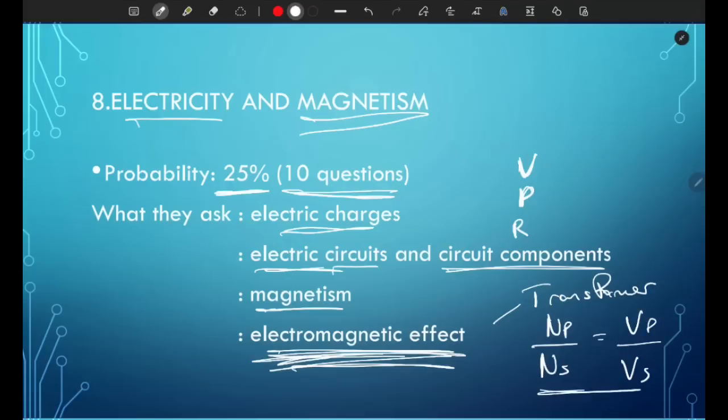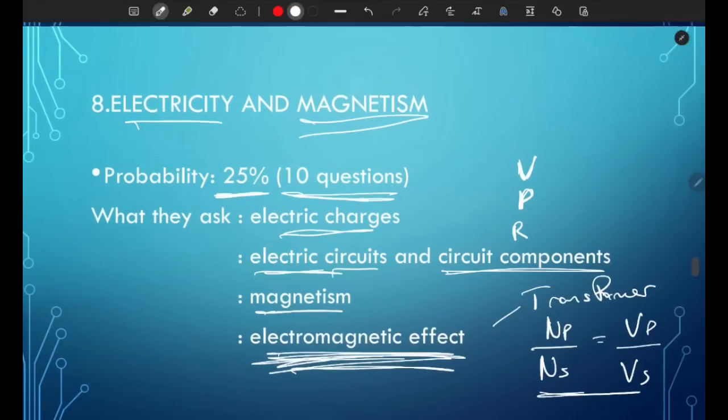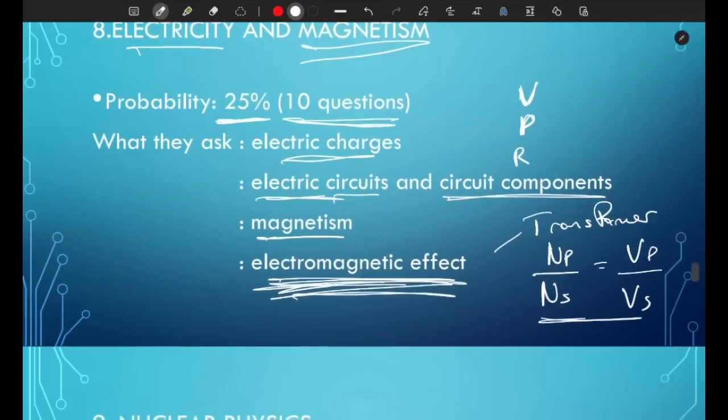If you don't understand what this formula means, I've gone through it in my crash course, so make sure to check it out. You should also know how a generator works, because I've seen multiple questions about how a generator works in relation to electromagnetic effects. This is a very big topic, so make sure you truly understand electricity and magnetism.